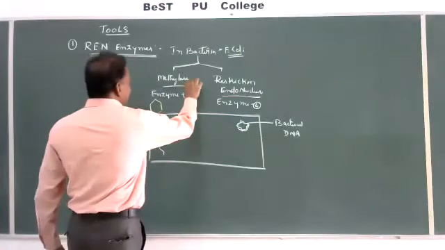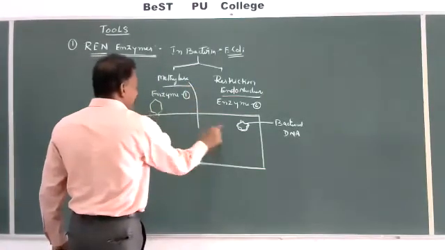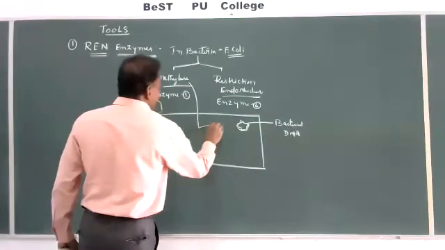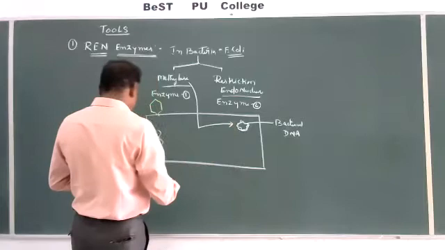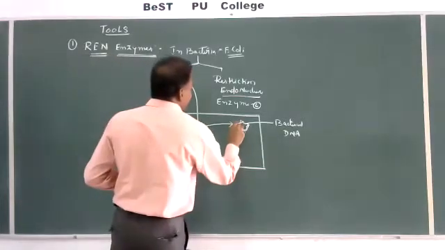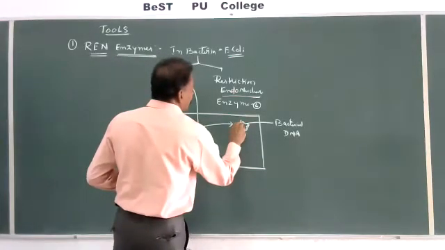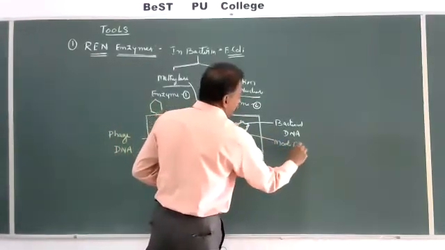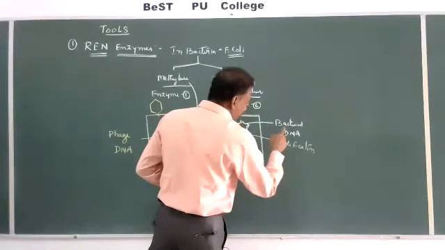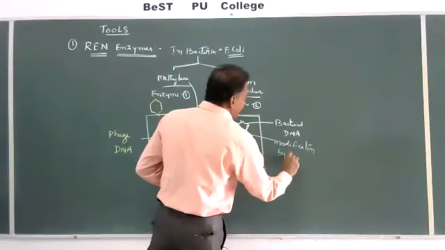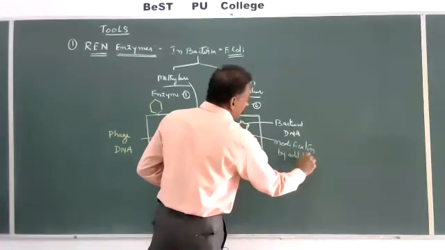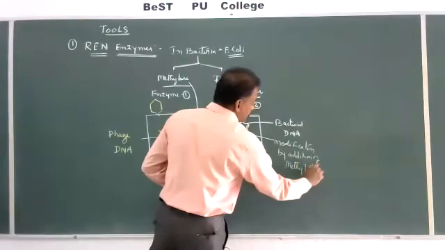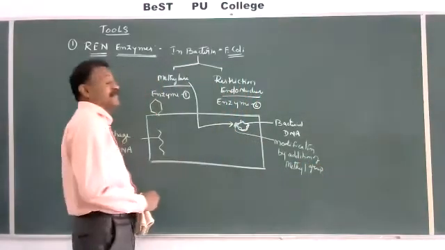So the first enzyme, methylase, which is produced by the bacteria, works on the bacterial DNA for the attachment of a methyl group, which is called modification. Modification of bacterial DNA by addition of a methyl group. This process is called methylation.